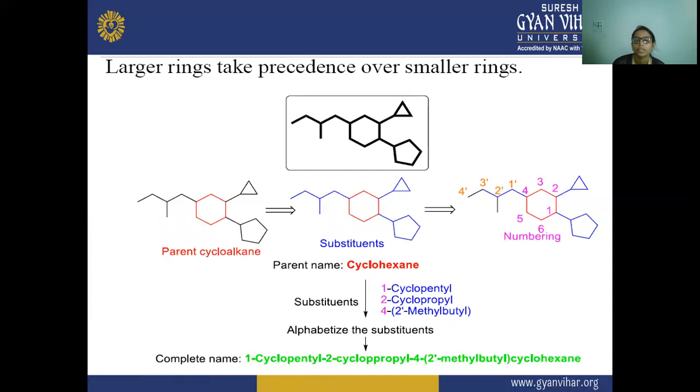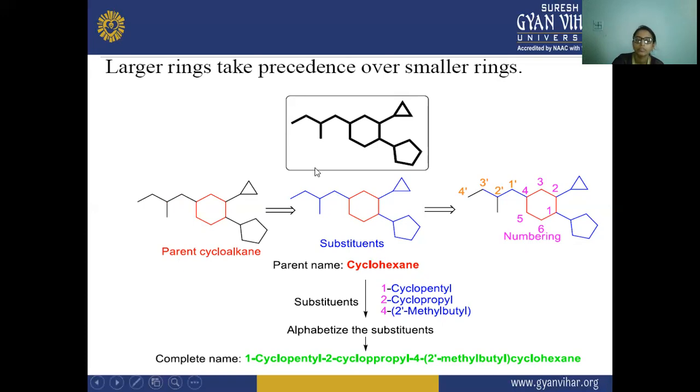The next example is that larger rings take precedence over smaller rings. You can see that three rings are present in this molecule. To which one do we give preference first? The larger ring gets the preference, and the smaller rings act as substituents to that larger ring.